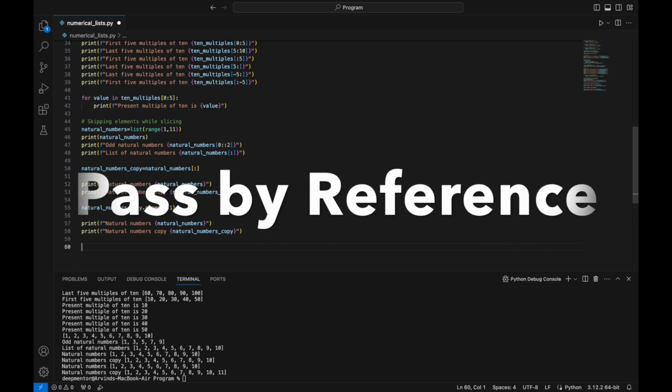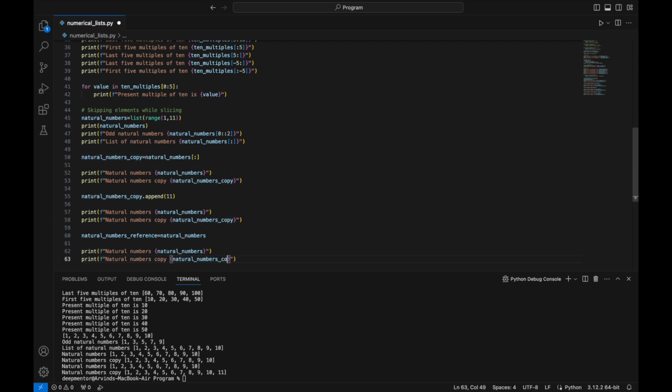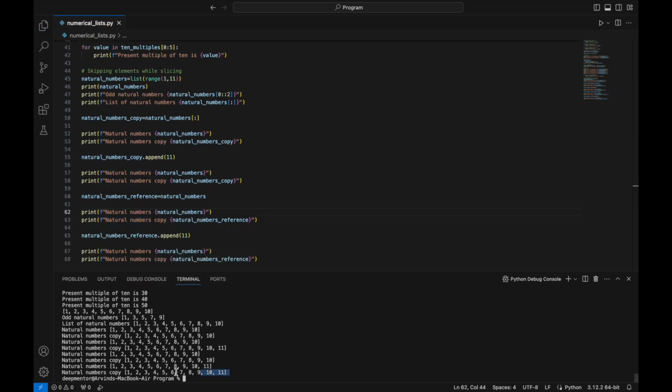Contrary to this, if you assign the list variable to new variable as shown, then the two variables will refer to the same list, and in case we make any amendment to one variable, the same will be reflected in the other variable. This is called pass by reference in programming world.